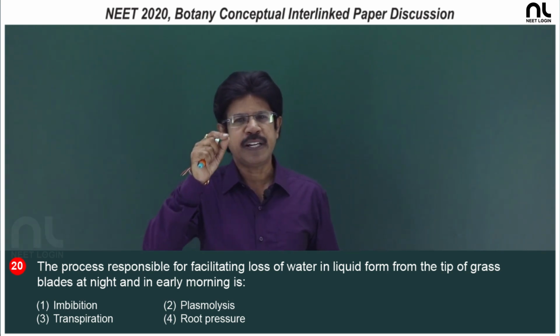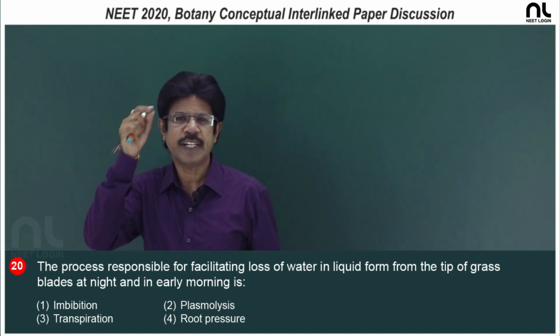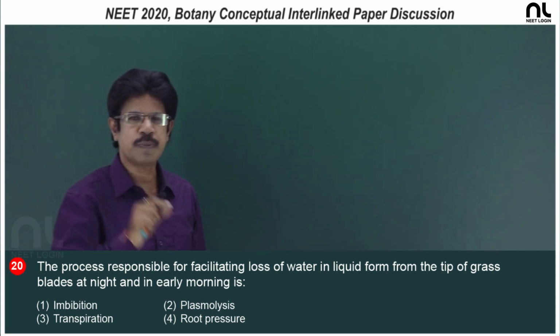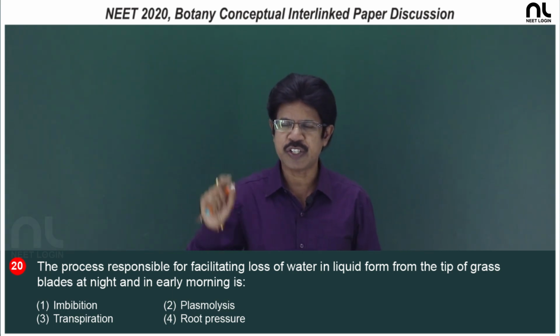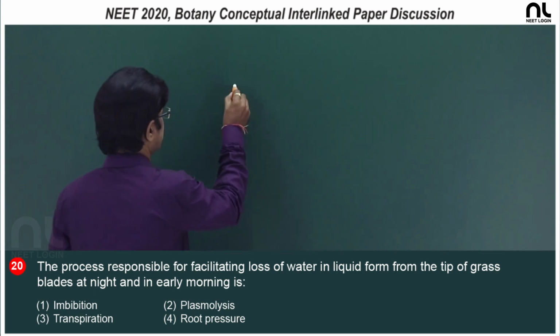So, active uptake of ions is indirectly responsible for osmotic entry of water into the root, which is responsible for root pressure. That root pressure is responsible for guttation and exudation, that is the bleeding. So, the right option is the fourth option.